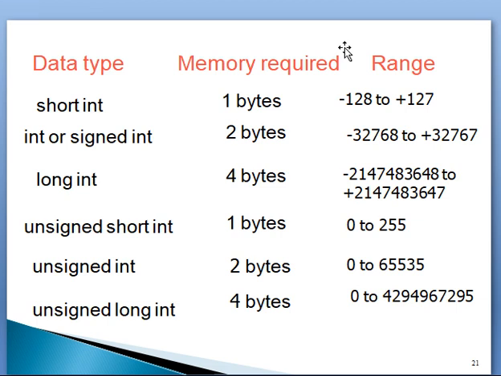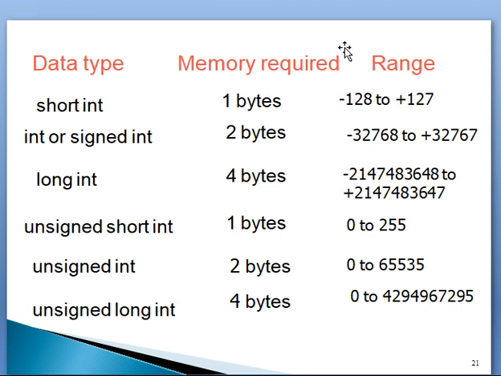So that's why in the signed integer it stores from minus 32,768 to plus 32,767. This is the variation. The unsigned integer can store from 0 to 65,535.